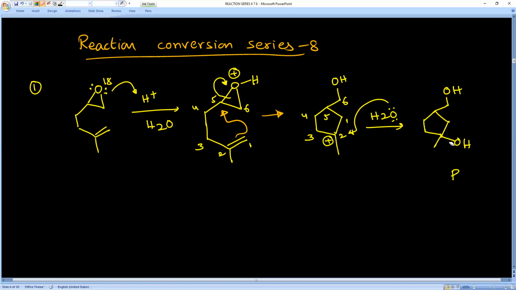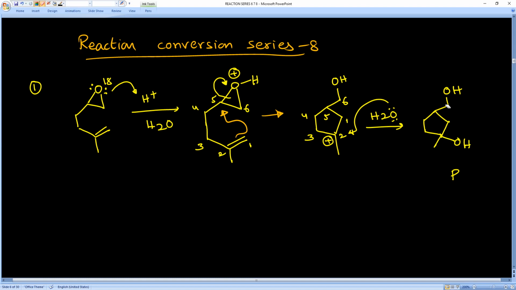Next one. It is negative towards bromine water test. Yes, of course, it is negative. What is the reason? It is a cyclic saturated molecule. There is no unsaturation. There is no double bond. There is no triple bond. Therefore, there is no question about reaction with bromine water. Therefore, this is negative towards bromine water test.